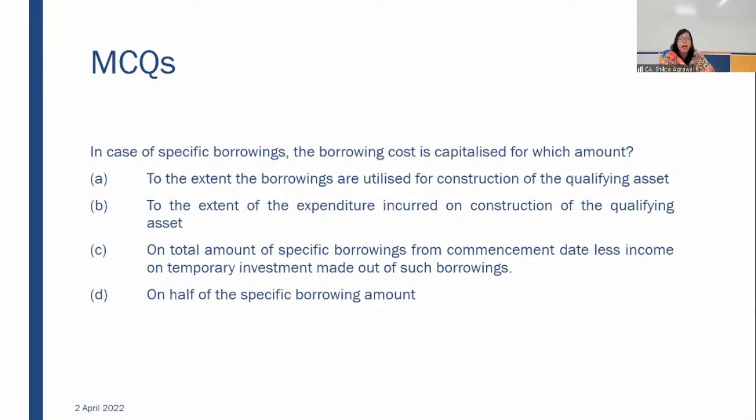Now first MCQ: in case of specific borrowings, the borrowing cost is capitalized for which amount? To the extent the borrowings are utilized for the construction of the qualifying asset; to the extent of the expenditure incurred on construction of the qualifying asset; on total amount of specific borrowings from commencement date, less income on temporary investment made out of such borrowings; on half of the specific borrowings.